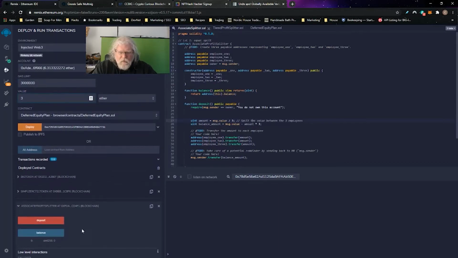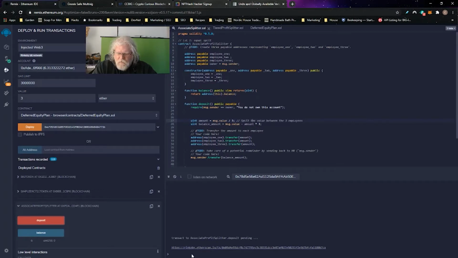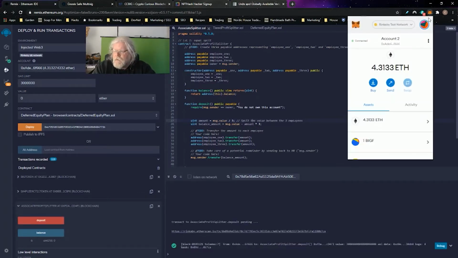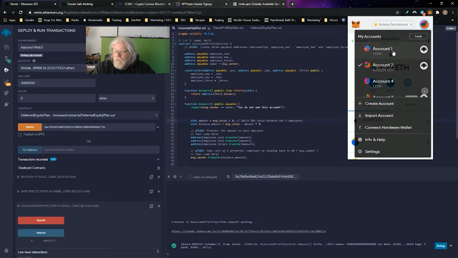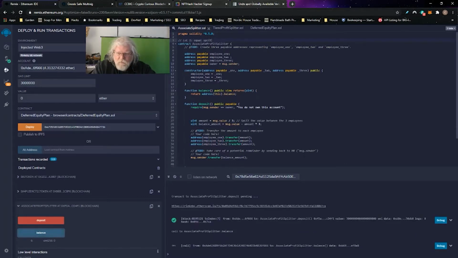So I've got 3 Ether. I'll hit deposit, get a confirmation on my MetaMask, waiting for that transaction to be mined. Okay, that's mined. So now we can see my account 1 has 1 ETH, my account 4 has 1 ETH, and that 3rd one wasn't debited. So the associate splitter smart contract, the Solidity contract works, right? And there's no balance, which means there's no leftover funds after the split. So there's proof that that one works.